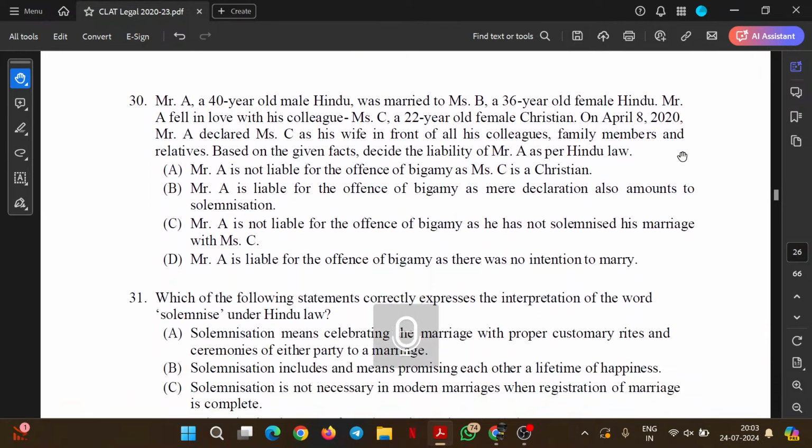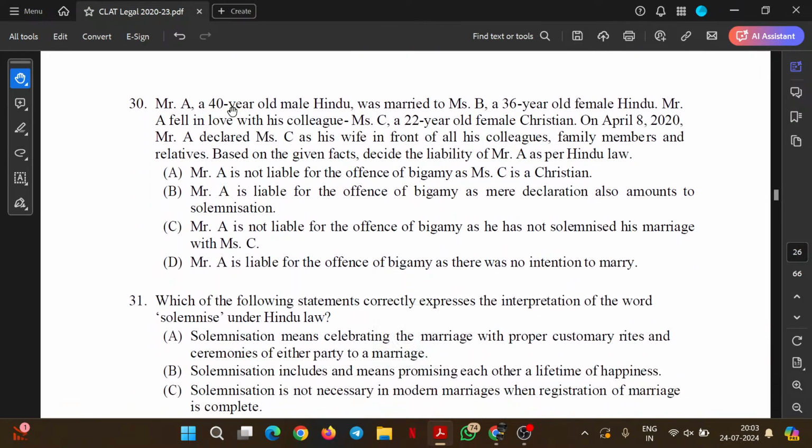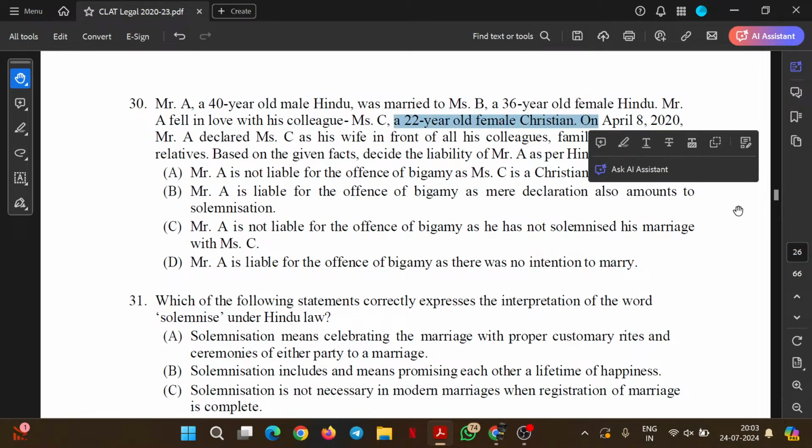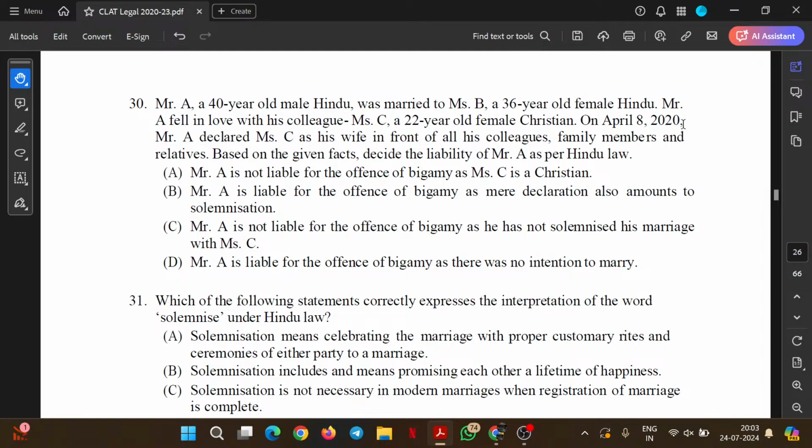So now let's look at the questions. Mr. A, a 40-year-old Hindu male, was married to Miss B, a 36-year-old Hindu female. Mr. A fell in love with his colleague Miss C, a 22-year-old female Christian. On April 8, 2020, Mr. A declared Miss C as his wife in front of all of his colleagues, family members and relatives. Based on the given facts, decide the liability of Mr. A as per the Hindu law.